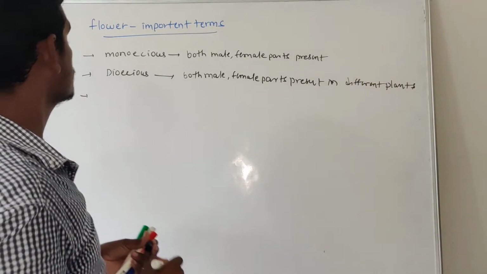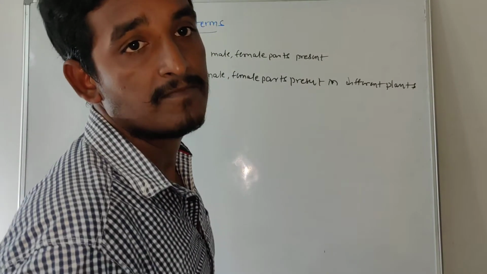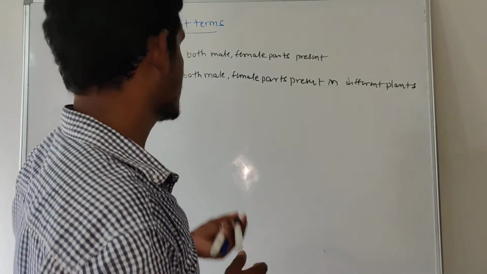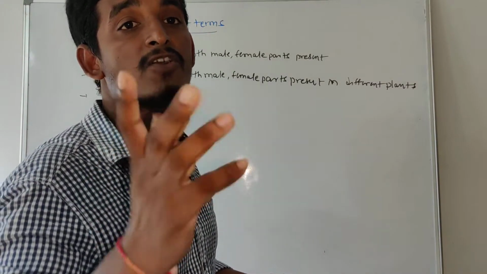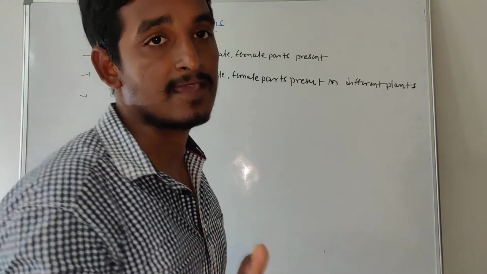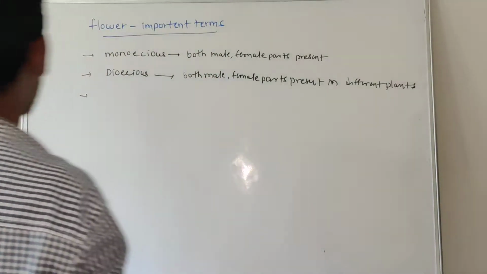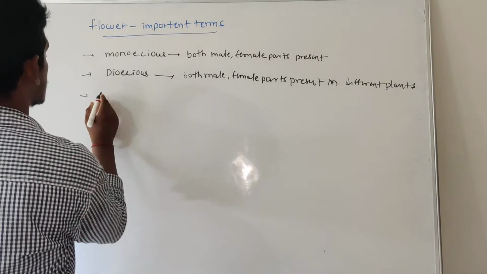So next, about unisexual. Unisexual means the plant has only one sexual part, either the male part, the stamen, or the female part, the pistil. So then what we call that is a unisexual flower.